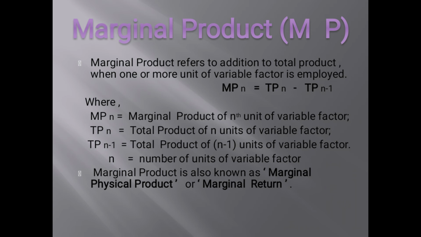As we say, marginal product is also known as the marginal physical product or the marginal return. One more formula that can be used for calculating the marginal product is MP equals delta total product upon delta units of labor employed. Delta means the change.